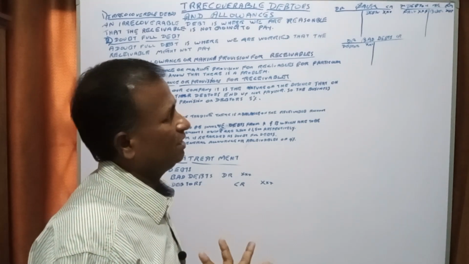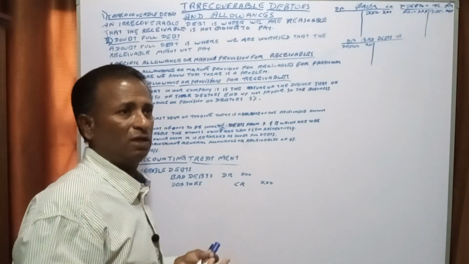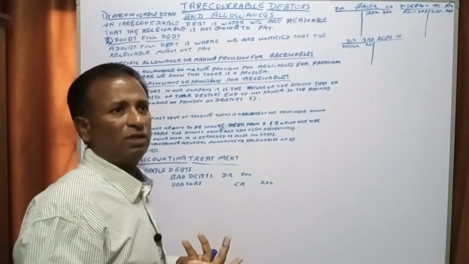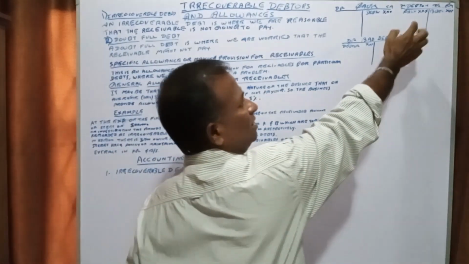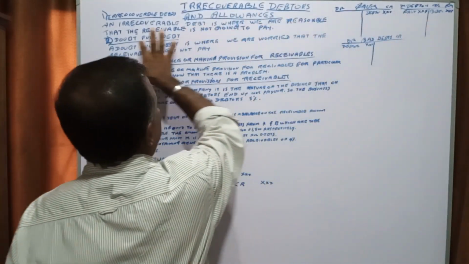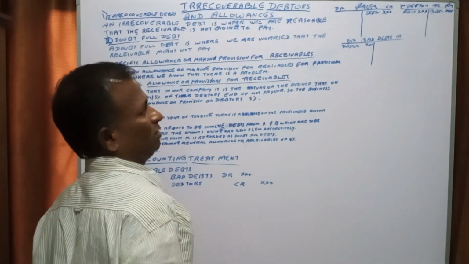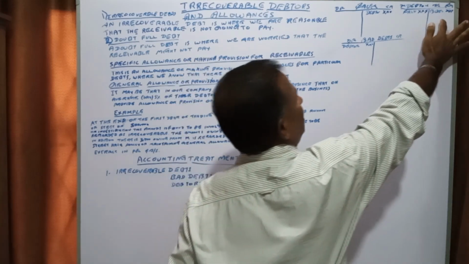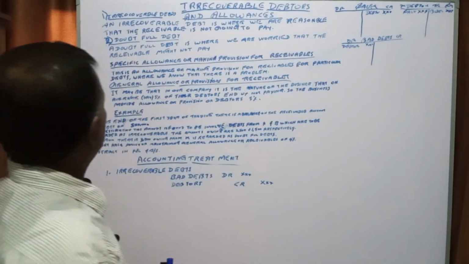Due to his death we cannot recover his amount. Once he dies, can we recover his debts? No. In that case it is certain that we are not going to receive it, so we credit the exact amount and debit the bad debts.